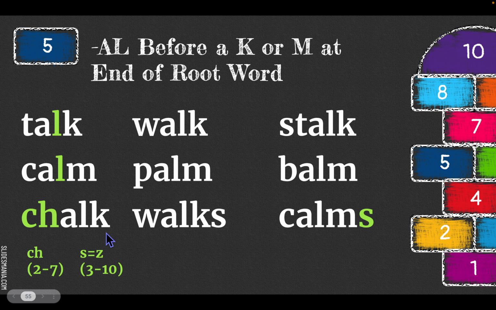And we can add a suffix such as S to the end of a root word, and the broad A still stays the "aw" sound. W, aw, walks. K, alms, calms. Notice in this word, S says Z. We covered that in level 3, lesson 10.